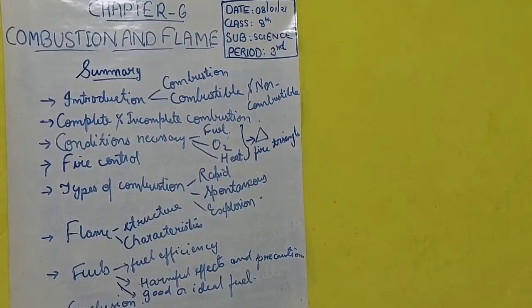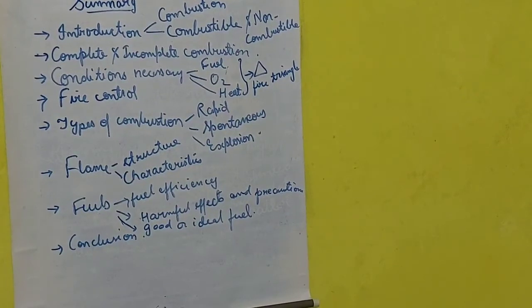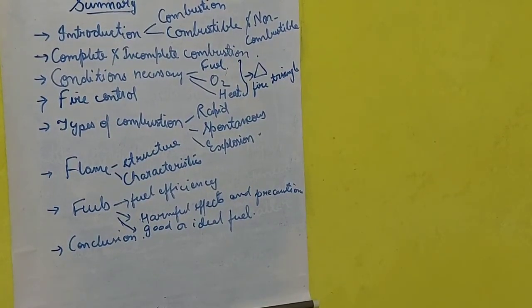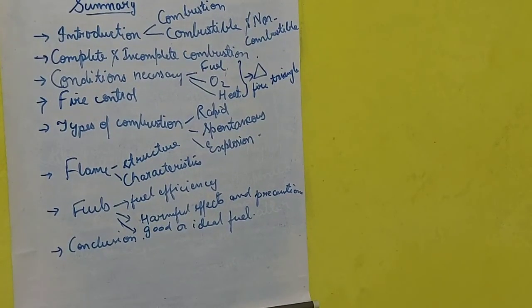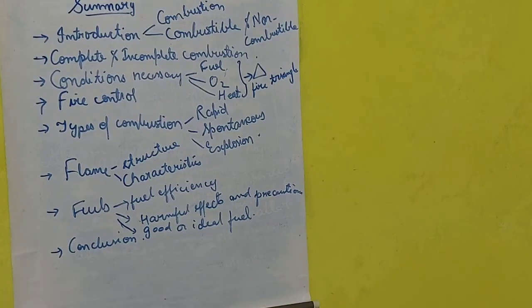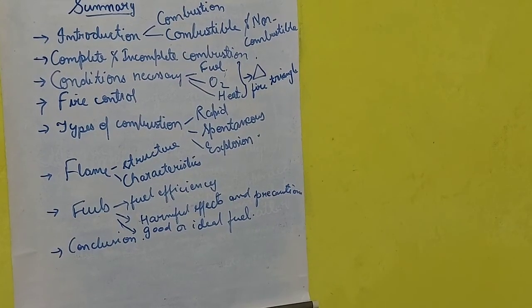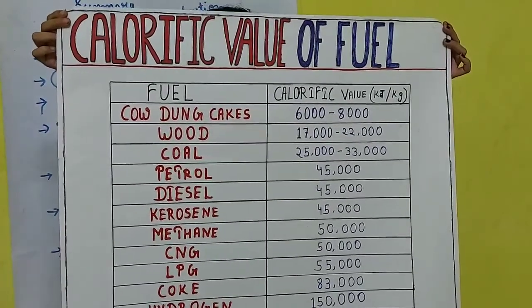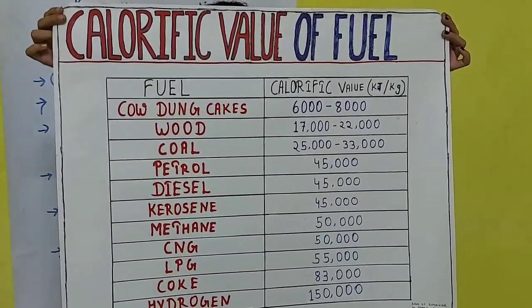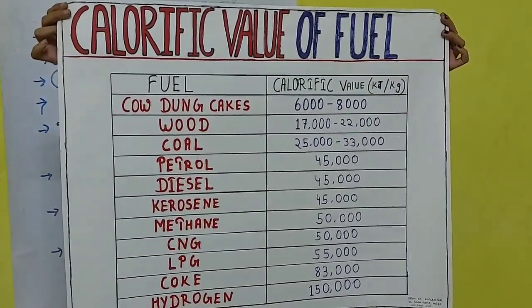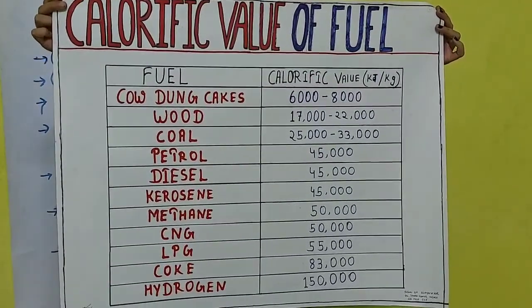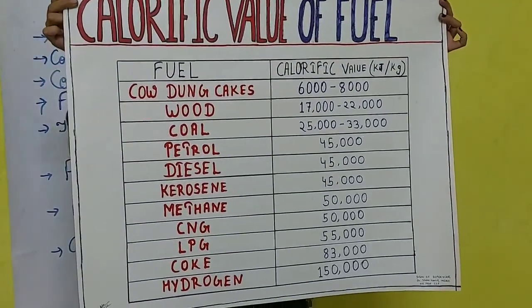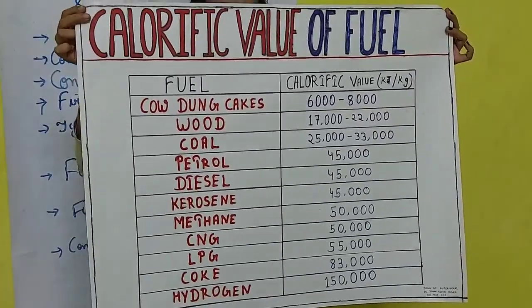And today only we studied fuel, fuel efficiency, harmful effects, and the precautions which we can take. Then we studied good or ideal fuel. Then one important topic that came here was calorific value, and we saw the chart of the calorific values of different fuels, and how it increases and decreases. Then we came to know that the higher the calorific value, the better the fuel.